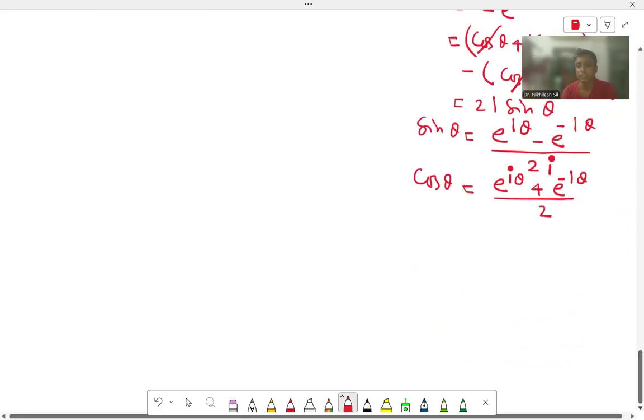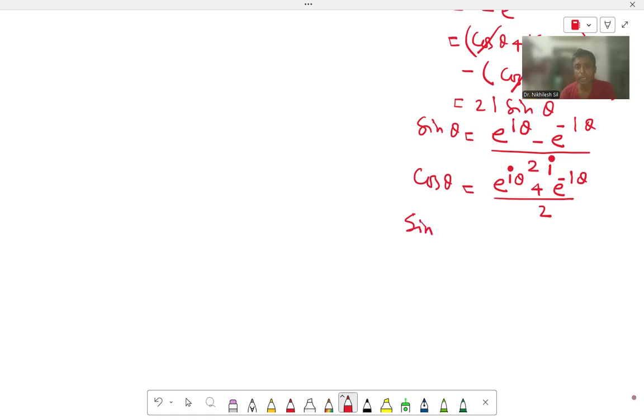Now, very interestingly, we can get the sin hyperbolic theta. What is the formula of sin hyperbolic theta? Just omitting I, you will get the formula of sin hyperbolic theta.